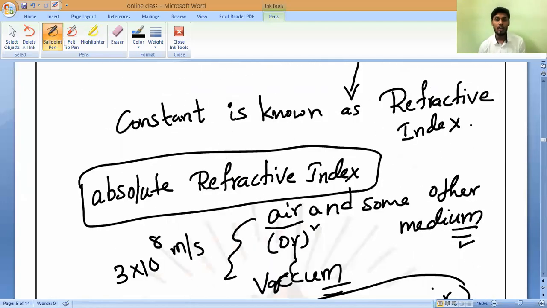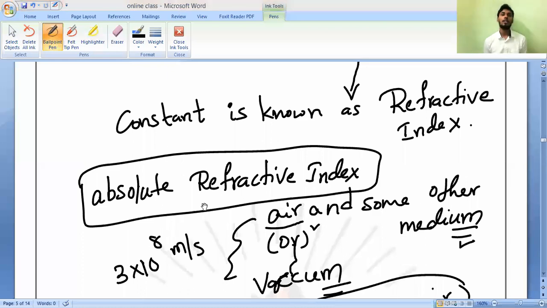So always, when finding the refractive index of any medium, we have to compare with the air only, air and the other medium. Understand? We can also call it the absolute refractive index. The value of the constant sin i by sin r for a ray of light passing from air into a particular medium is called the absolute refractive index of that medium, or the refractive index of that medium. All of you should write.